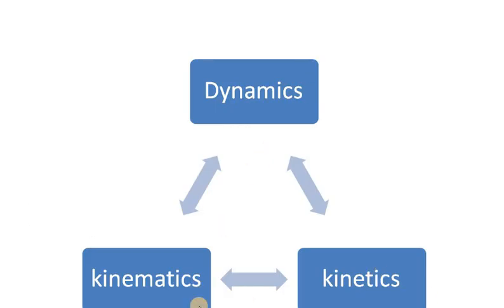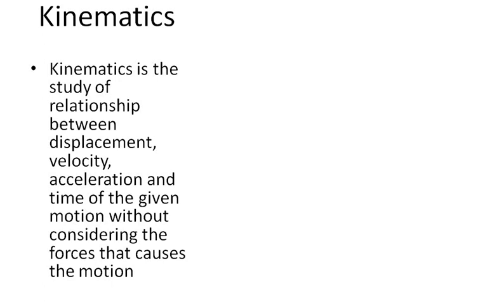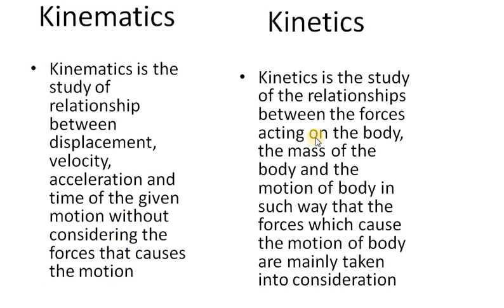So it's divided into two branches, kinetics and kinematics. Kinematics is the relationship between displacement, velocity, acceleration and time without considering the forces causing the motion. This definition is very important. Kinetics is the study of the relationship between the forces acting on the body and the mass of the body, in such a way that the forces which cause the motion of the body are taken into consideration.